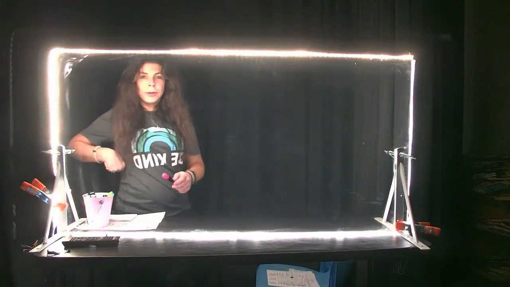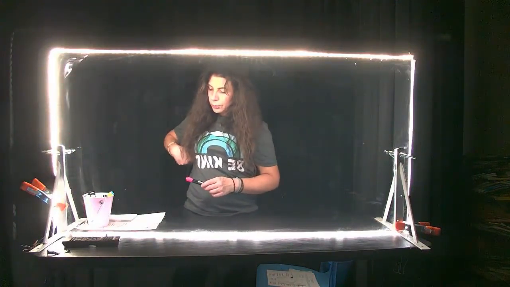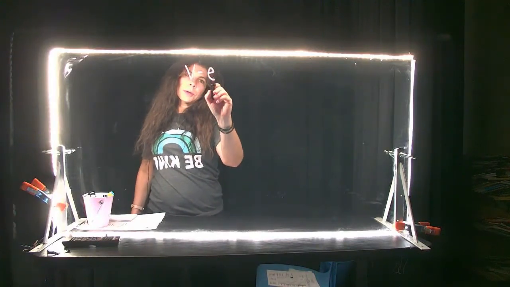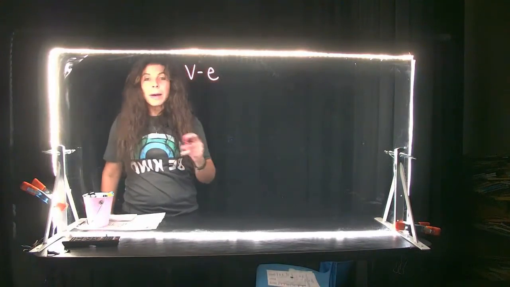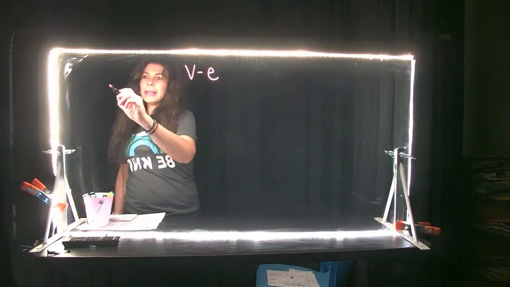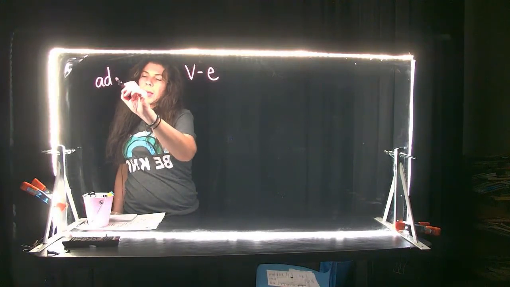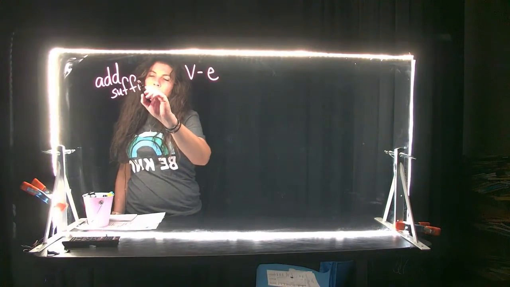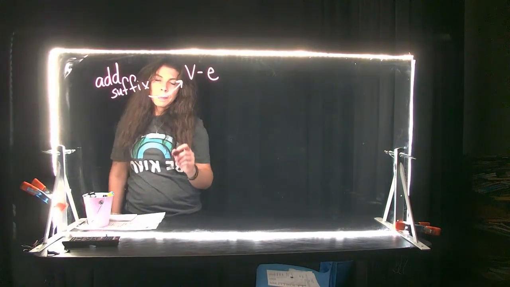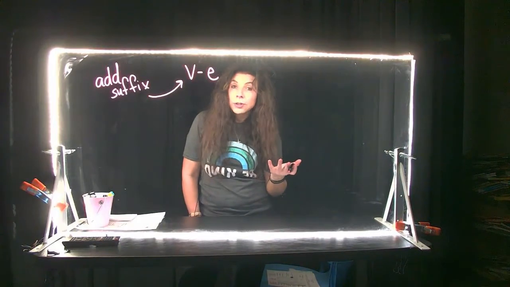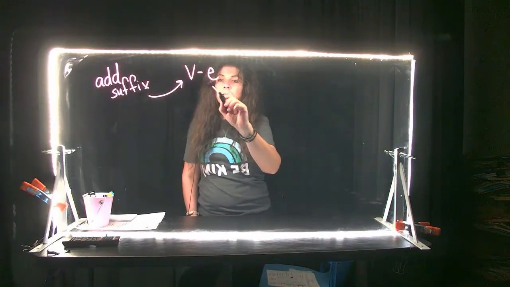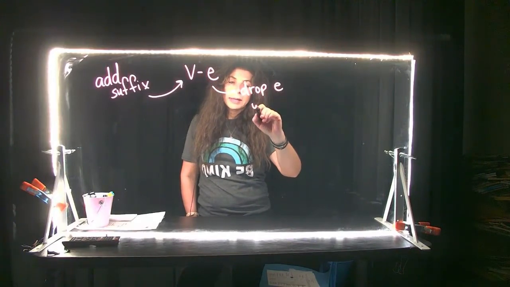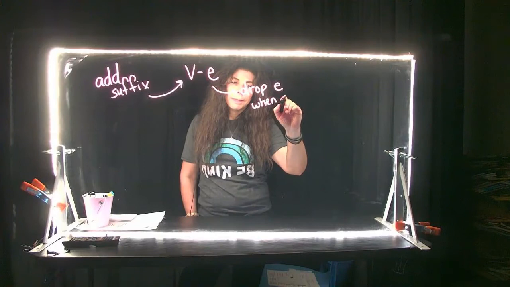Okay, so third grade, we are day 2 of Unit 4, Week 1. We've been talking about our vowel, consonant, E words. Now, today we're going to talk about what happens when you add a suffix. So when you add a suffix to a vowel, consonant, E word, it changes. You have to drop that E when adding a vowel suffix.